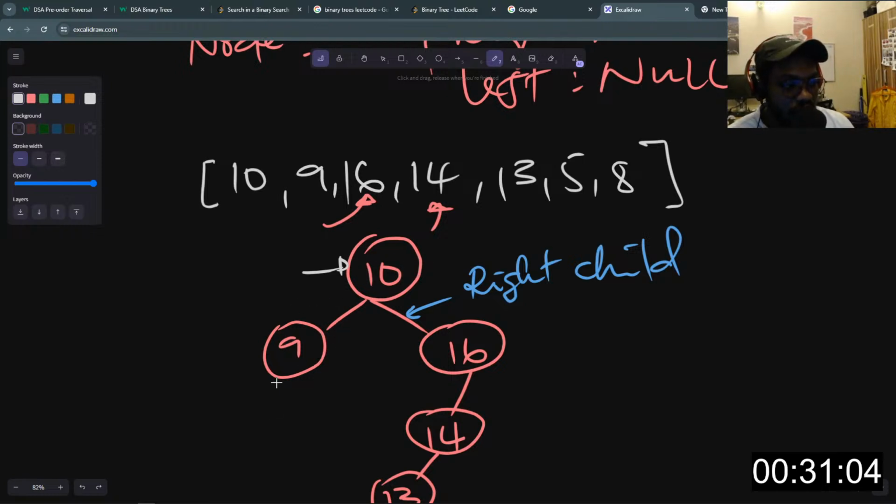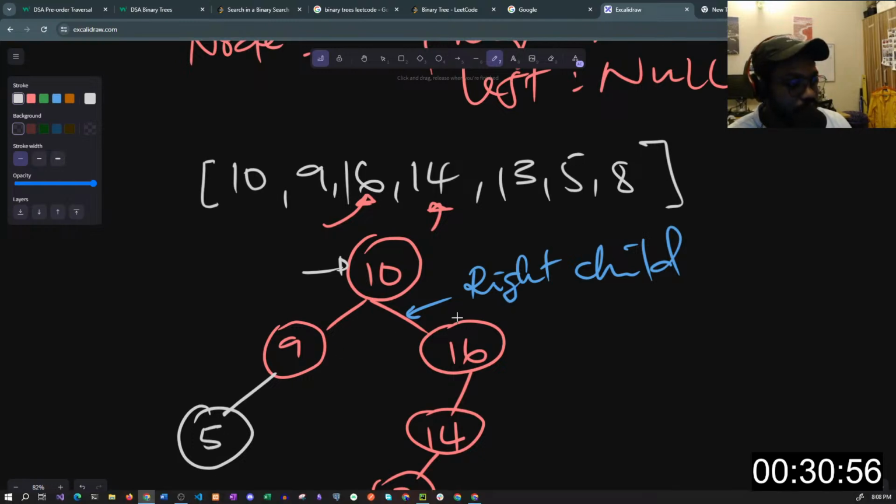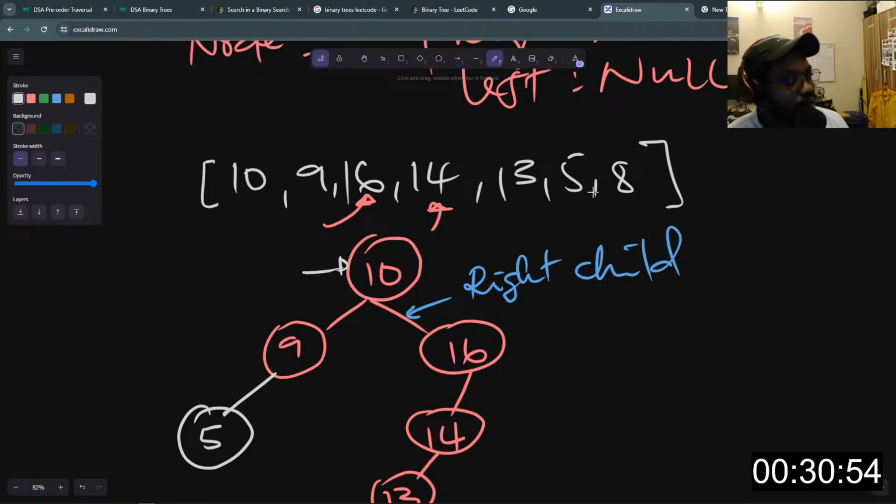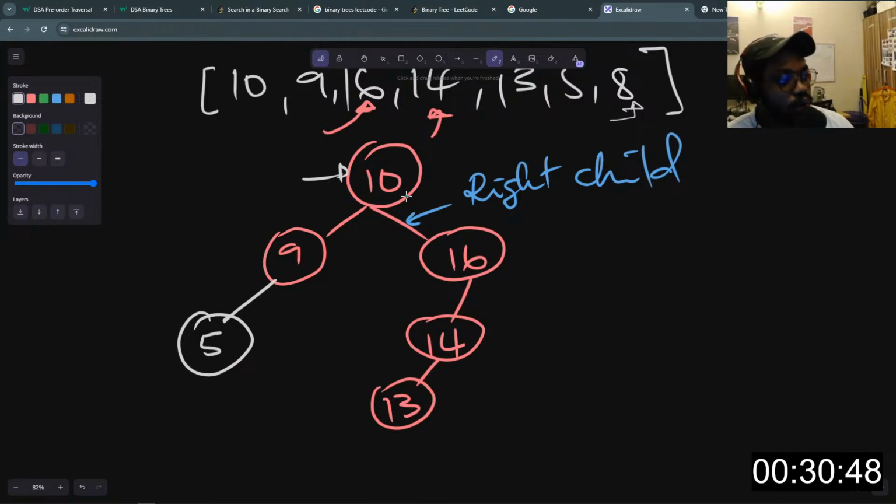5 is less than 9, so it also goes to the left side, or it becomes the left child of this 9 here. So this will become 5. And then again, we have 8, right? So we want to insert 8 in the tree, so we go in this direction. 8 is less than 10, 8 is less than 9, 8 is greater than 5, so 8 becomes the right child of 5. So this is 8 here.